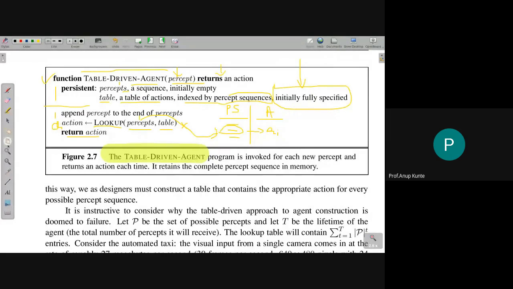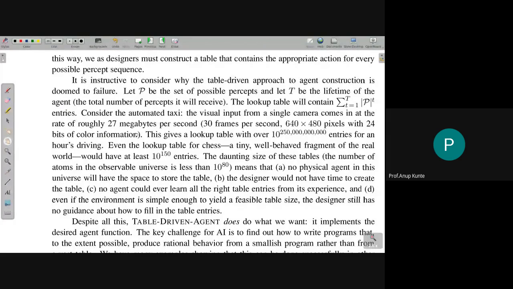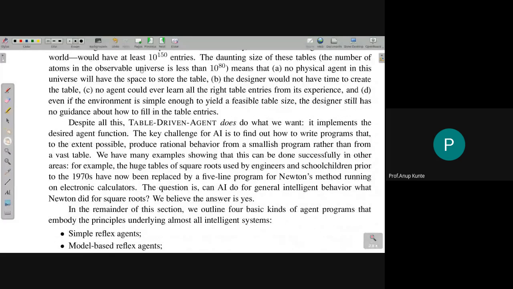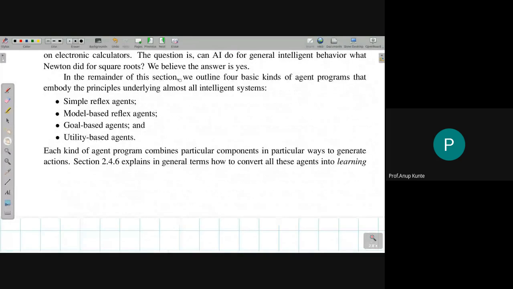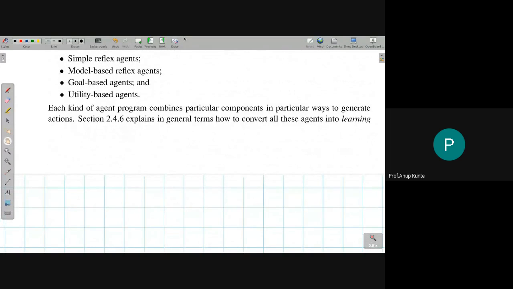Agent program. There are 5 different kinds of variations that we are going to look at and study in this chapter. And there are many more as we go along. We will be adding to this kitty of different kinds of agents. These are 4 plus 1, 5 actually I should say we are going to learn, and plus 1, that is 6. So table driven agent, unrealizable, but still that can be considered as one of the agent programs.